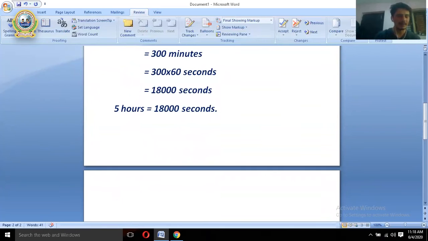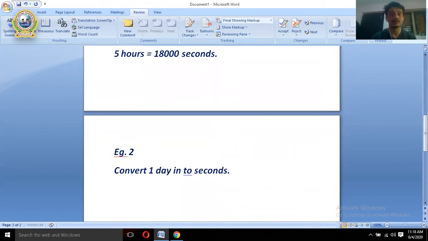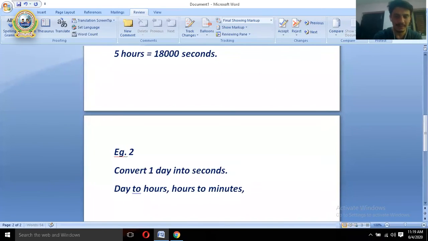Again, example, the question might be asked in this way. Example number 2: convert 1 day into seconds. The question might be asked in this way also. So how to convert day into seconds? For this, again you'll have to follow the steps. First of all, day to hours, and again hours to minutes, and finally minutes to seconds. These are the steps. You'll have to follow these steps properly.